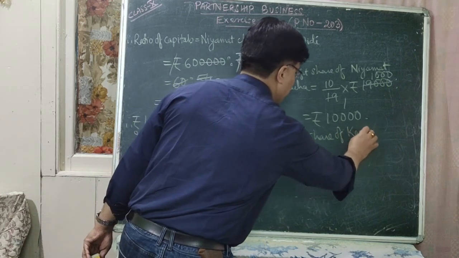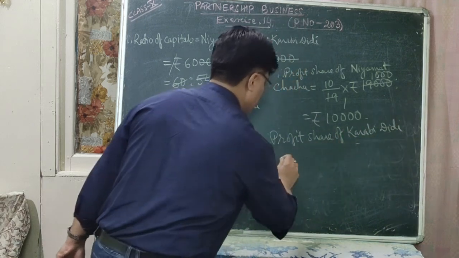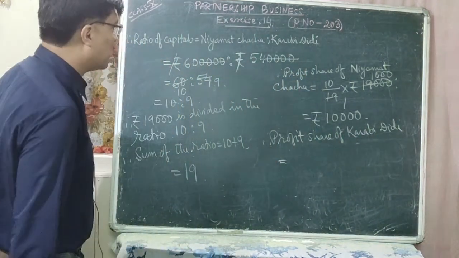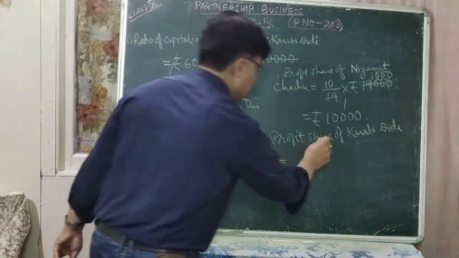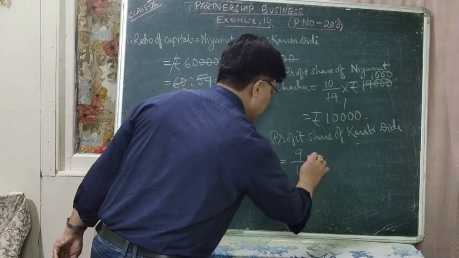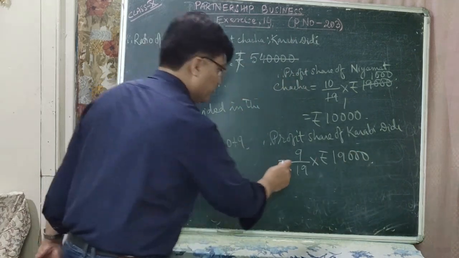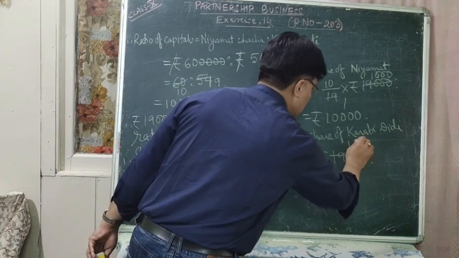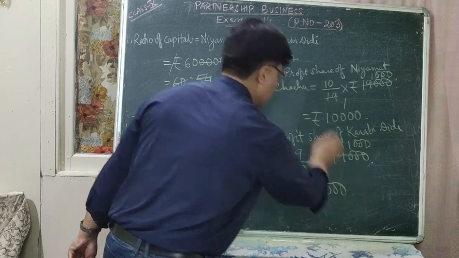Karabi Didi? Profit share of Karabi Didi is equal to... now here what is the equivalent number of Karabi Didi? It is 9, divided by 19 into rupees. This is 19,000. So you can cancel it. So it is 1,000, which is equal to rupees 9,000.